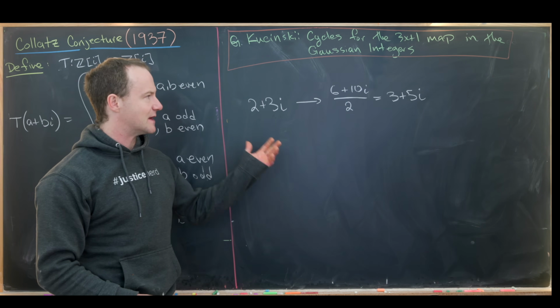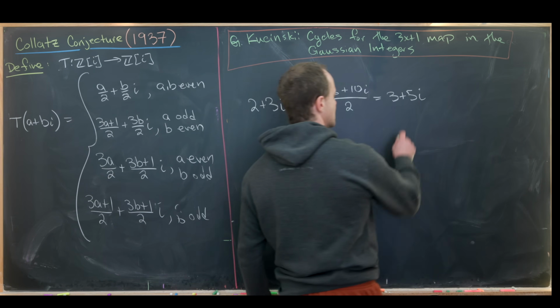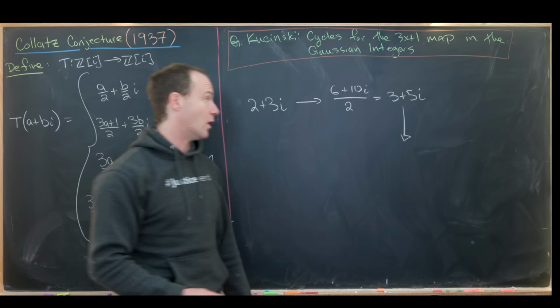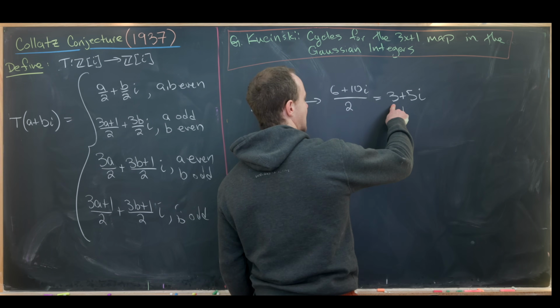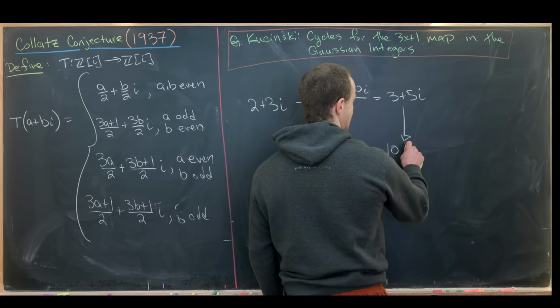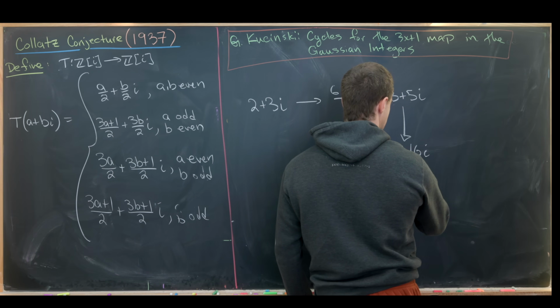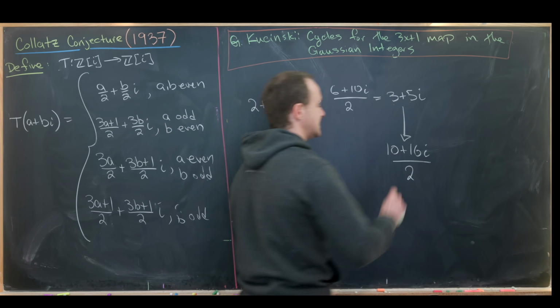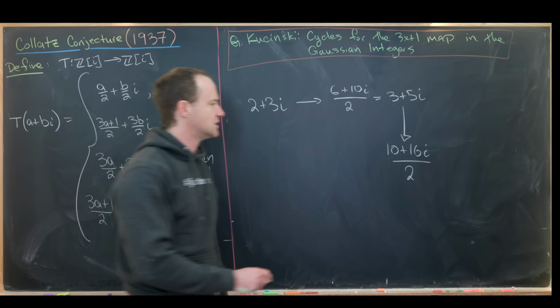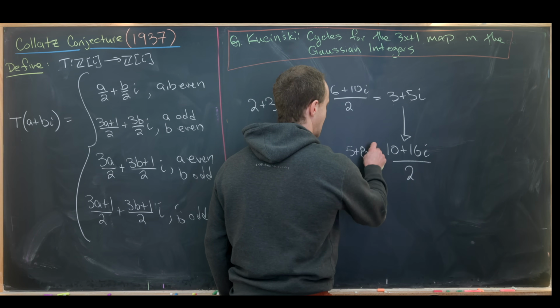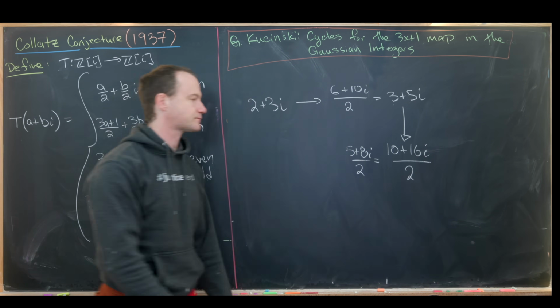But now let's notice that both of those are odd, which means we'll multiply each of them by 3 and then add 1. So 3 times 3 is 9 plus 1 is 10. 5 times 3 is 15 plus 1 is 16. So we have (10 plus 16i) over 2. So let's see, what's that? That's going to be 5 plus 8i.